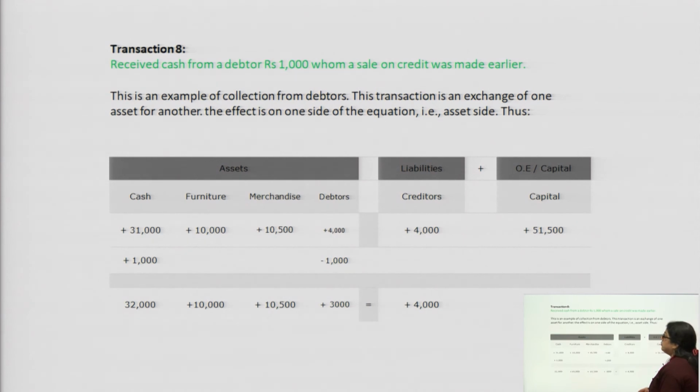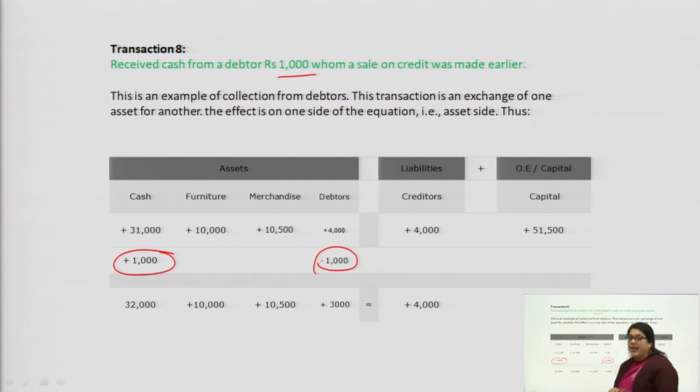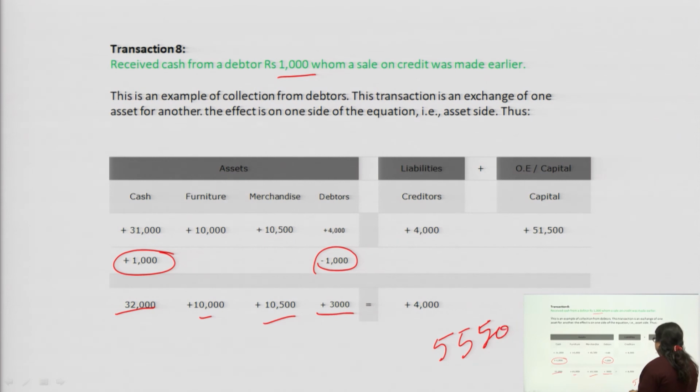Received cash from debtors rupees 1000, to whom a sale on credit was made earlier. The debtor is now ready to pay us the money back. The money he is paying us is 1000. Now we will add this amount to cash, because we have received the money, and debtors will be less now. This 4000 will come out as 3000. The total will be the same, 55,500, and both sides are equal to each other.